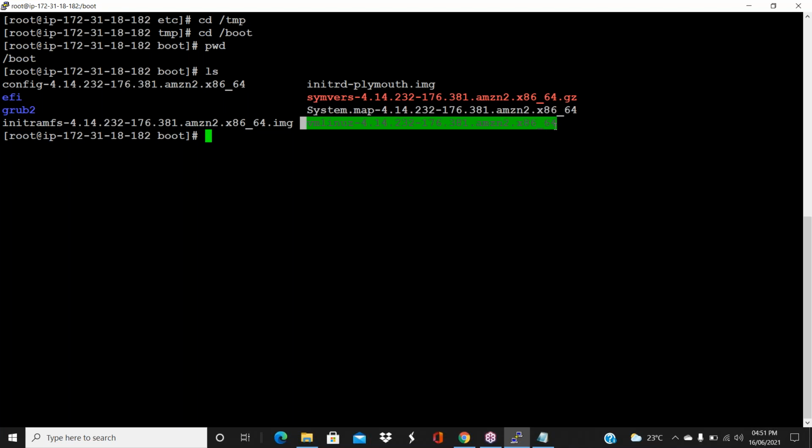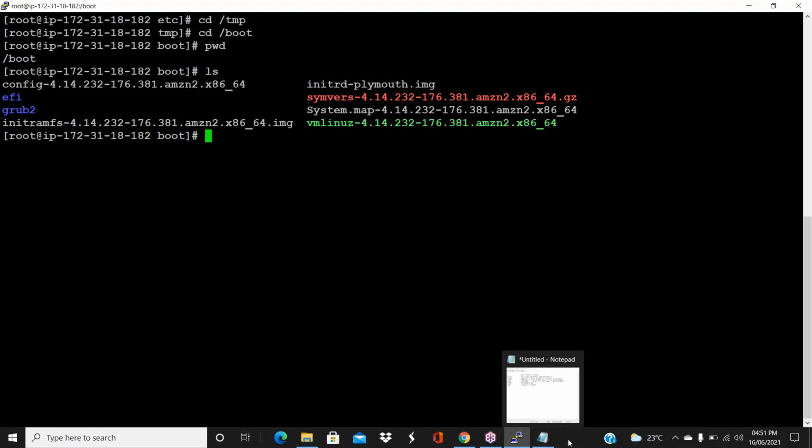Yes. So Linux is developed by Linus Torvalds, guys. Based on his name, the kernel is named vmlinuz. This is the kernel file. What is kernel, guys? Anybody? What is kernel? You give the message, the heart of Unix. You can say that, right?